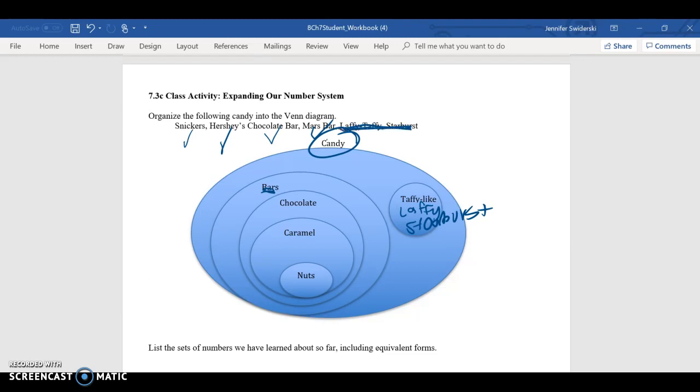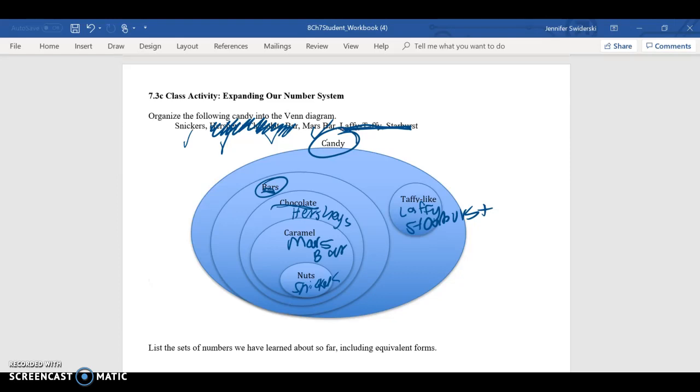Now, Snickers, Hershey chocolate bar, and Mars bar are all different types of bars. They're all chocolate. Okay, they all do not have caramel. So right here, a Hershey's chocolate bar would stay here in this circle because it does not have caramel. Now a Mars bar and a Snickers still go forward. A Mars bar has caramel, but it does not have nuts. Snickers would go here because it contains nuts. So we can categorize our candy.